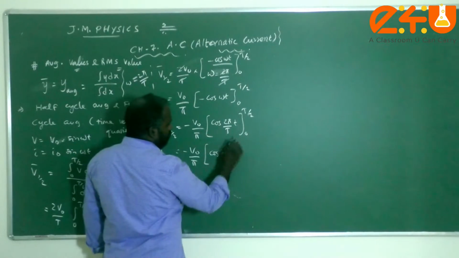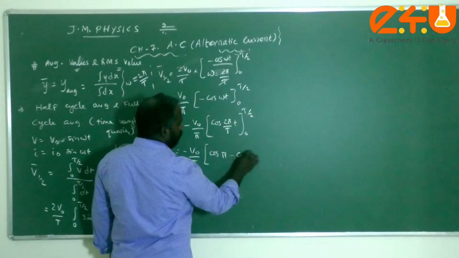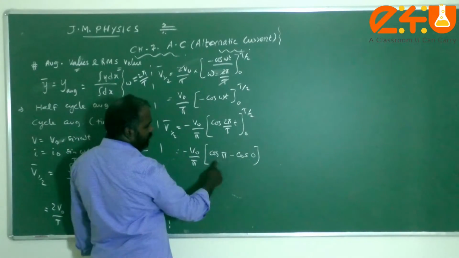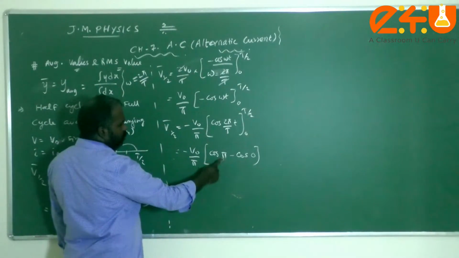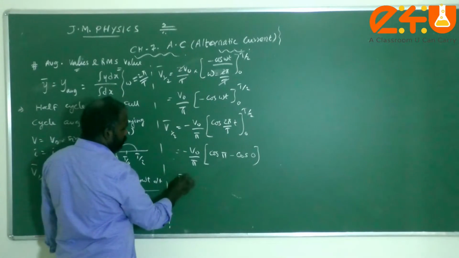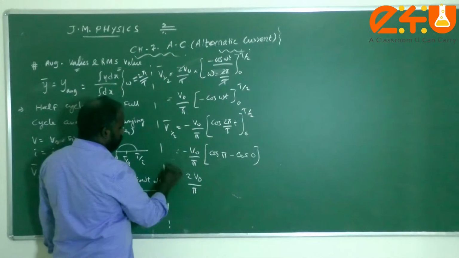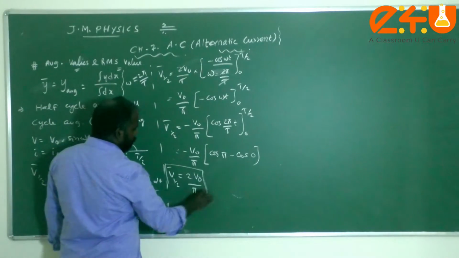When you substitute the lower limit, the minus sign you must use, therefore cos 0 degree. This is minus 1, this is 1, so minus 2 will be there, and here minus will be there, so plus 2. Therefore, 2 V naught divided by what, children? Is T. So this is called the half cycle average of the function.